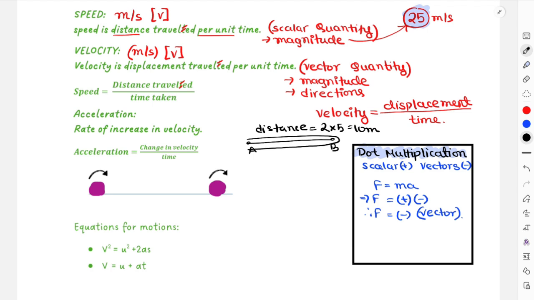If I consider the direction towards right as positive, then left would be negative. So if I travel from point A to B 5 meters and then reverse my direction and travel from B to A, it will cancel out my values. 5 meters towards right and 5 meters towards left cancel each other, and when I return to point A, the displacement would be 0.